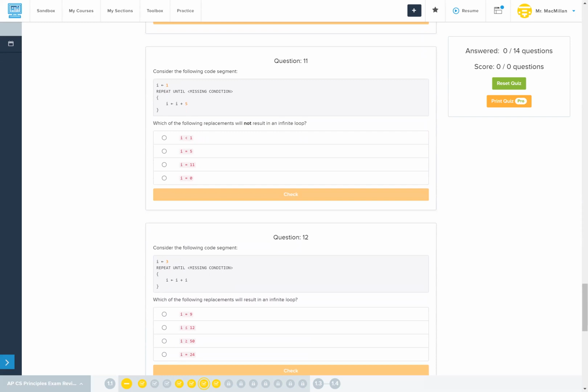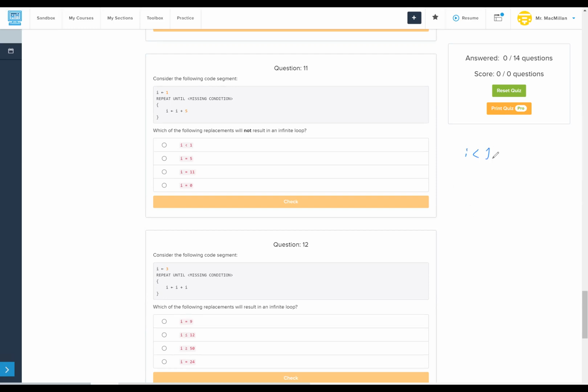So the following code segment: I equals 1, repeat until missing condition, I equals I plus 5. Which of the following replacements will not result in an infinite loop? I less than 1, I equals 5, I equals 11, I equals 0. So is it possible for I to be less than 1 when it starts at 1? No. So that will give us an infinite loop.